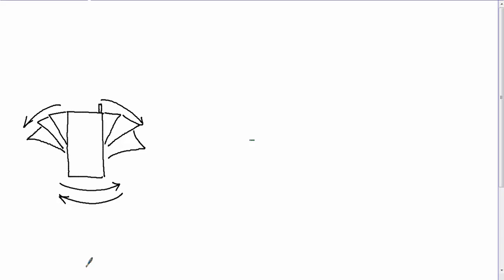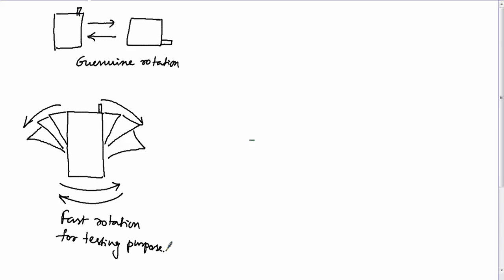But the operating system is smart enough to understand whether the user is genuinely rotating or rotating for testing purposes. Let us see what the difference is. In the first case, genuine rotation, the user is rotating the phone a little slowly, not very fast.